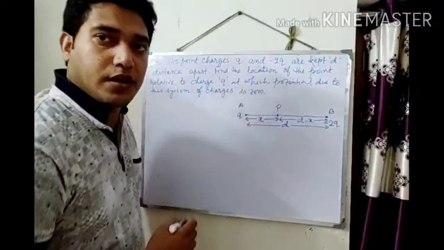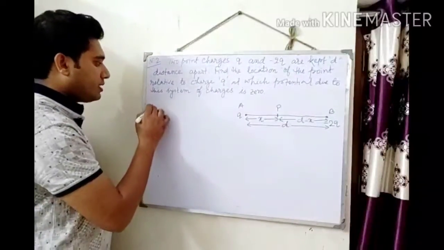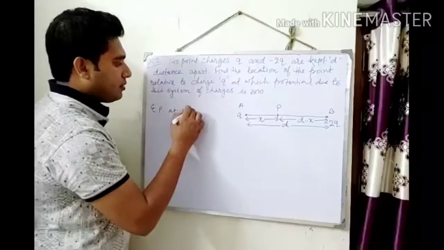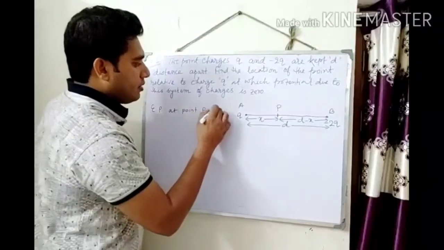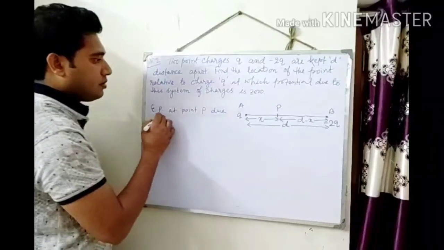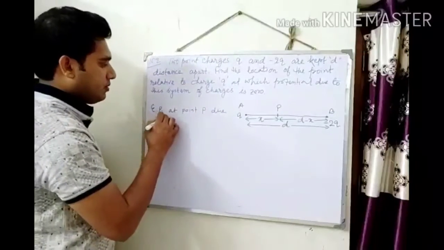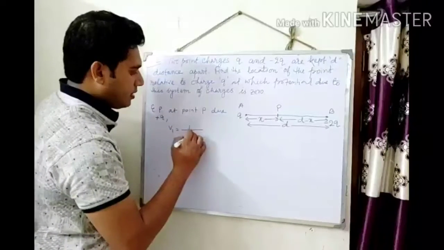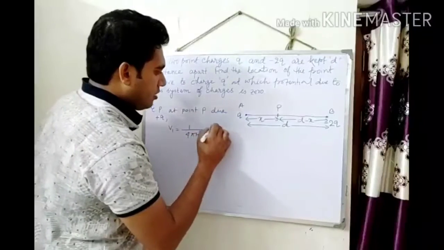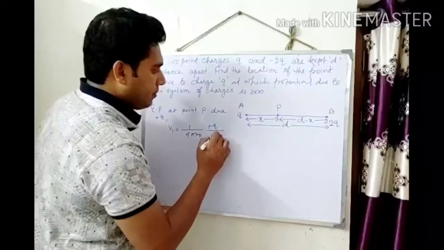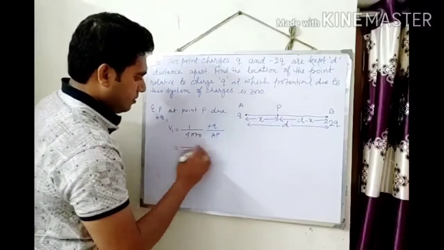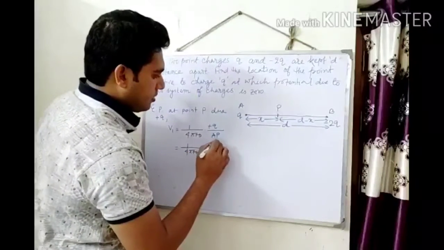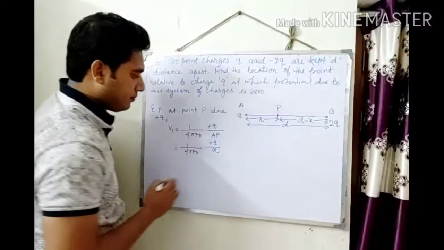Now the electric potential at point P due to positive charge plus Q is V1 equal to 1 by 4 pi epsilon naught Q by AP. AP means x.